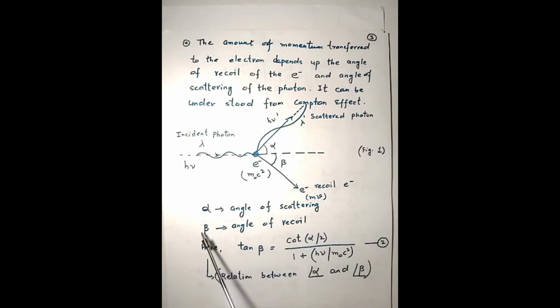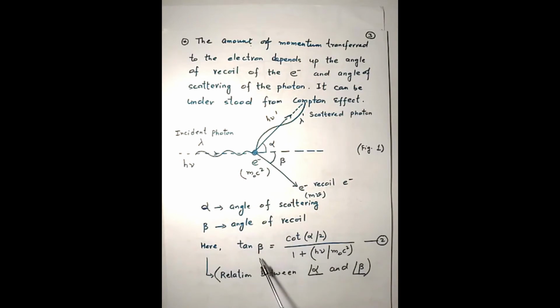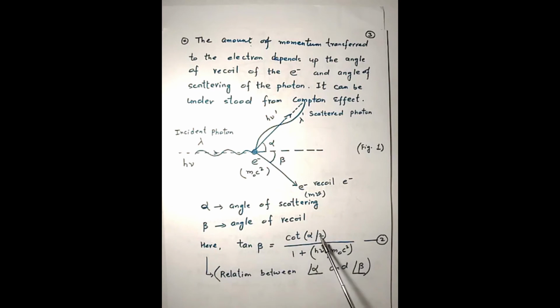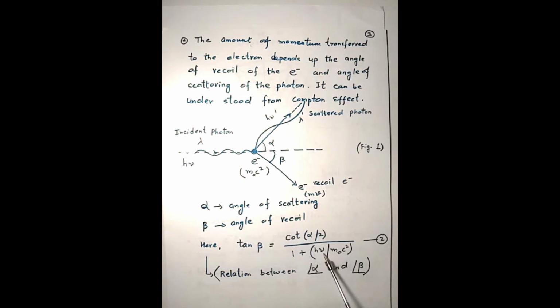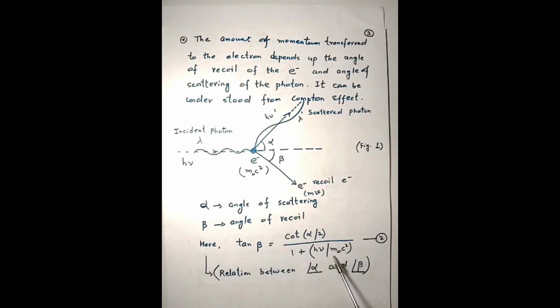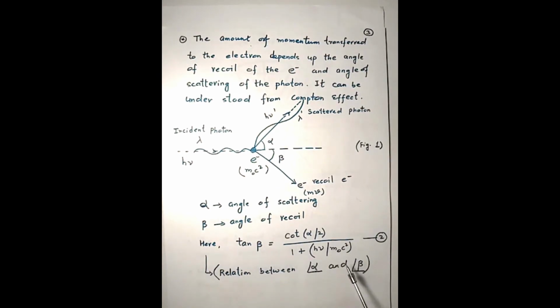The angles alpha and beta are related by this equation. This we have done in the case of the Compton effect, the complete explanation of Compton scattering: tan beta is equal to cot alpha by 2 divided by 1 plus h nu divided by m naught c square, where nu is the frequency of the incident photon and m naught is the rest mass of the electron.